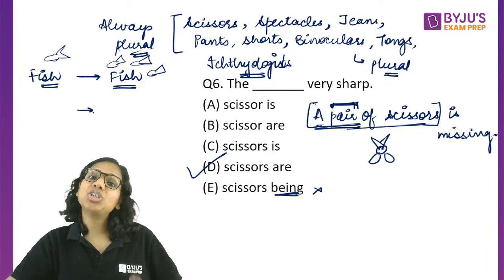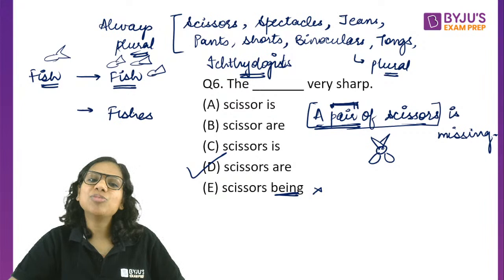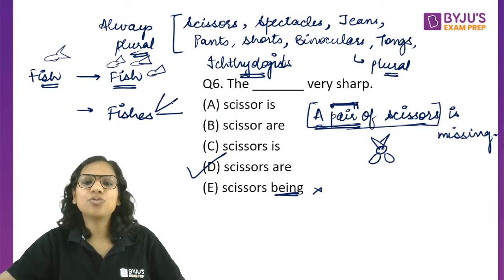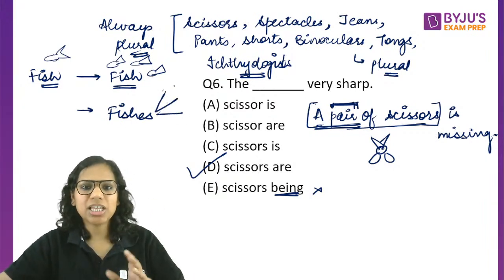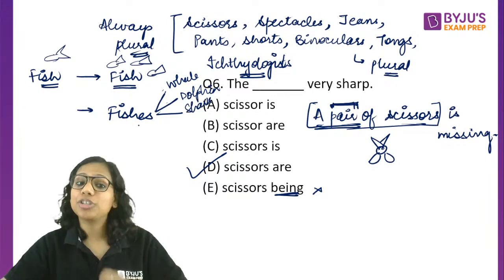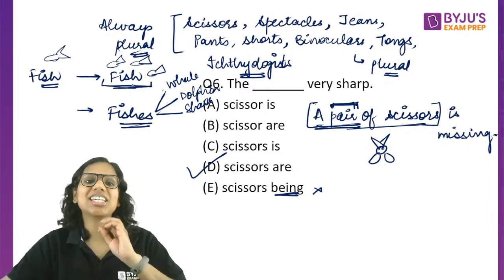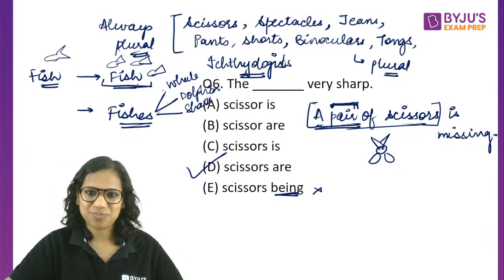But अगर मैं different species की बात करने लग जाऊं, let's say I'm talking about dolphins, sharks and whales, in that case the plural now becomes fishes because it comprises three separate groups: whales, dolphin and shark. So if you're talking about different species, then fishes. Otherwise, in most of the cases, it is fish only.